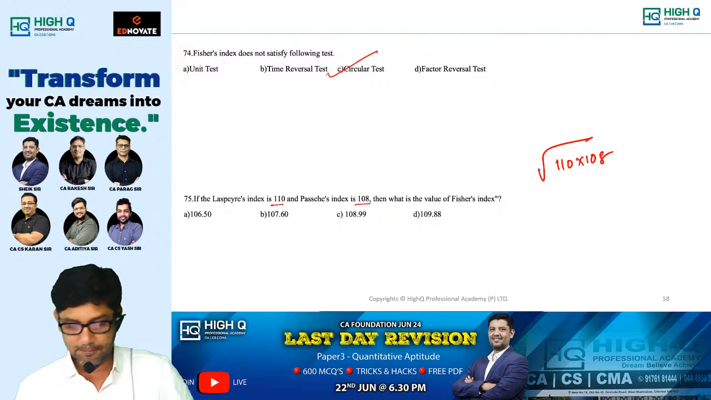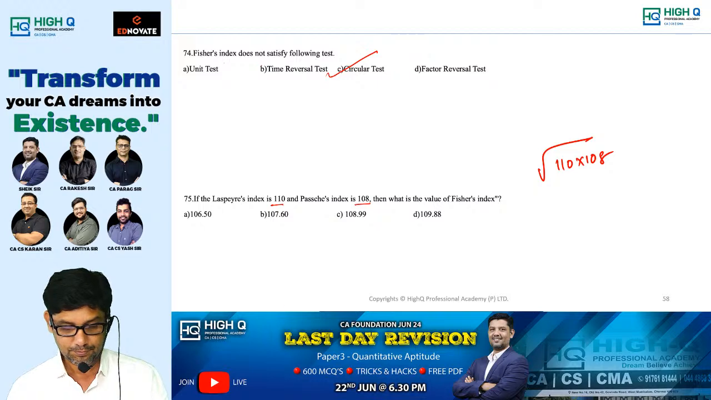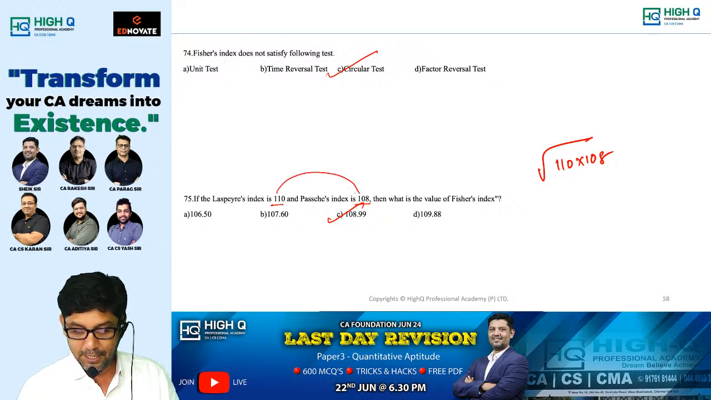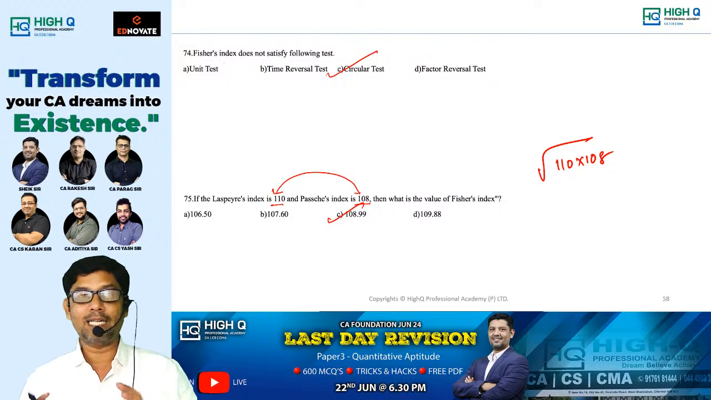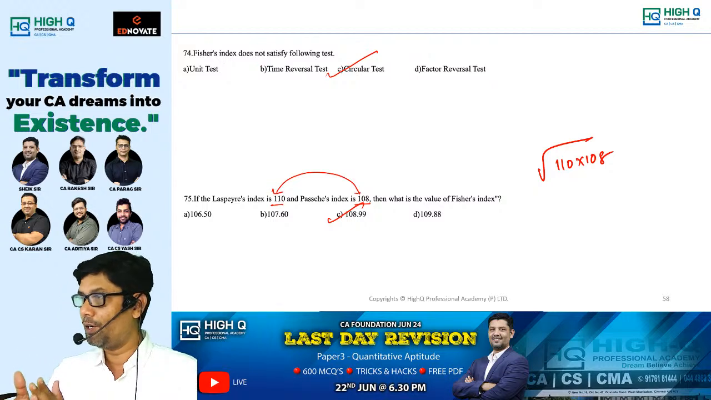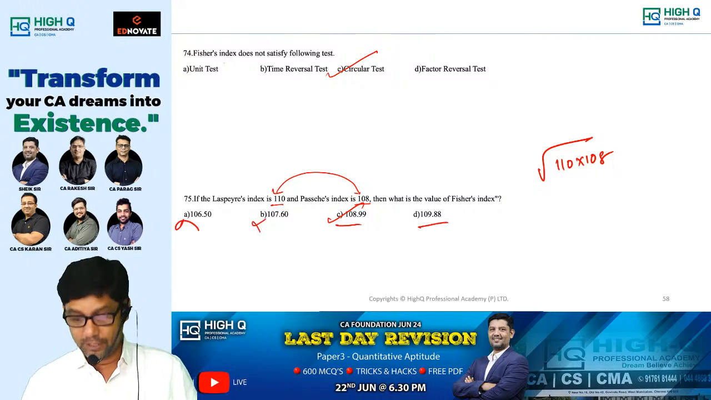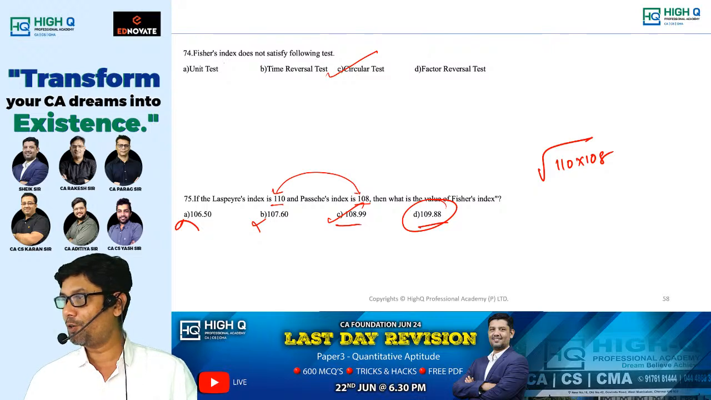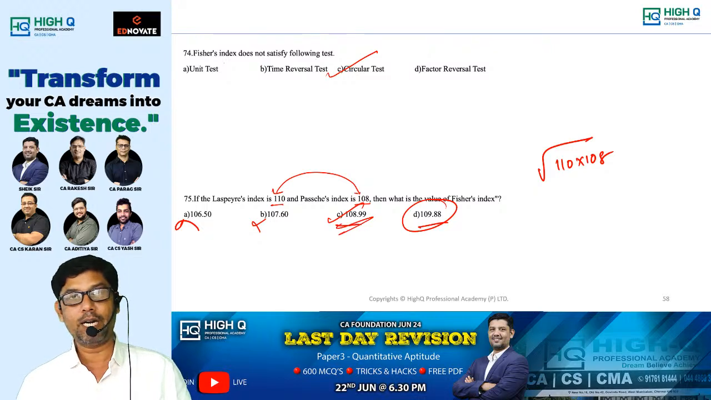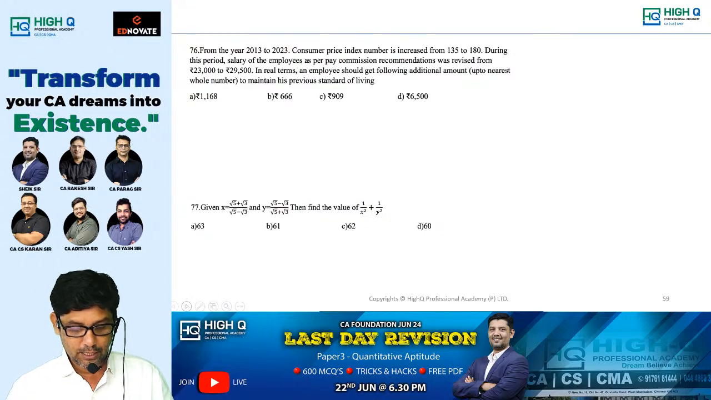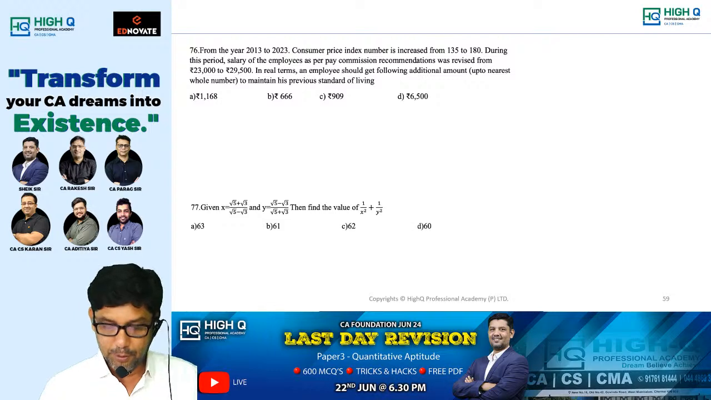Can you give me the answer? 108.99. My dear, without doing also you can give the answer. Laspeyres and Paasche are 110 and 108. My answer must be between 110 and 108 only. These two cannot be the answer. Either one of these two. 109.88 is what? Close to 110. So I may go for 108.99 even without calculating. Guys, remember you are doing a quantitative aptitude exam.